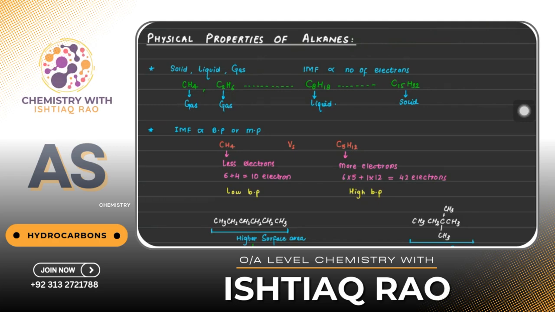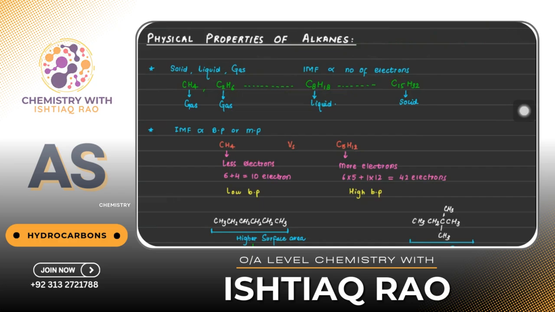When the total number of electrons increases, IMF increases. Remember, as the number of carbons increases, they become solid. Starting, they are gases, then they become liquid, and then they become solid.